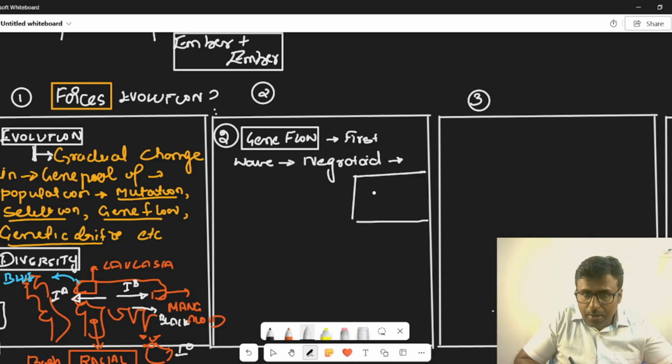I will draw a diagram specifying, for example, how you justify this wave. This is the out of Africa theory, where the negrito race came.